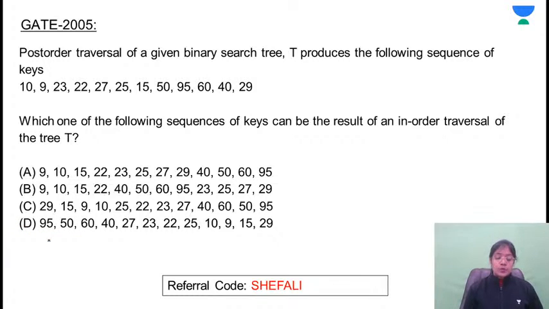Quickly return the answer for this problem. See, I'll be providing the solution once you write the answer in the comment section, because this is a practice session. And already in the previous session, I had announced that in the next session, we'll finish all the pending questions from trees. So what will be the answer? A.